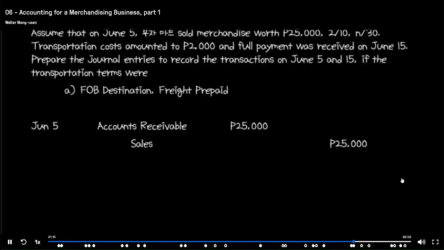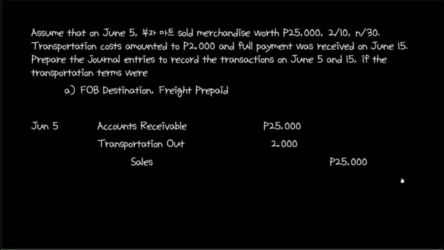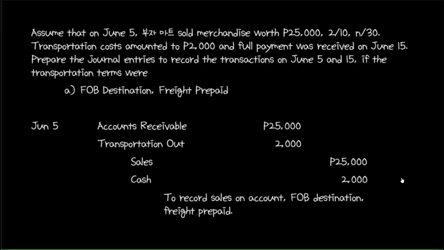Since transportation out is an expense, it should be debited. Now, because the terms indicate freight prepaid, it means that the seller pays the shipping company. This means that cash will decrease to pay for the transportation costs, and therefore, the complete entry will also include a credit to cash.